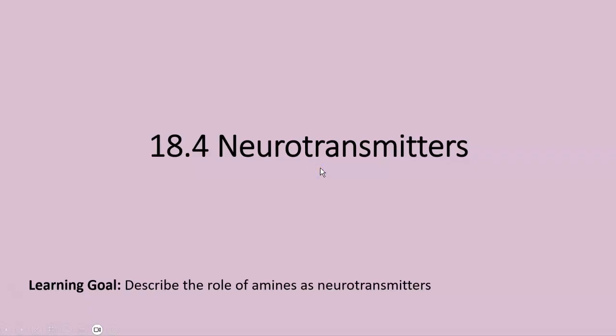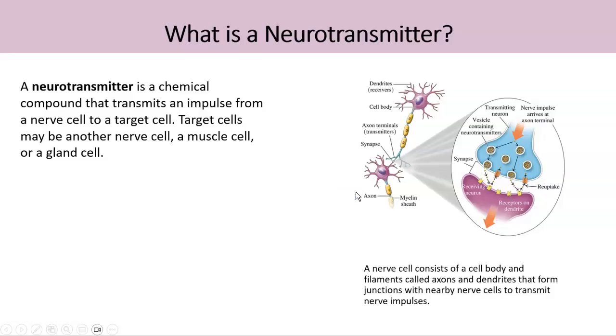Okay, now we will see what neurotransmitters are. In this section, we will see the role of amines as neurotransmitters. These neurotransmitters are components in our nervous system. Now, these are chemical compounds. That's why we are learning them here. And more specifically, these are amines.